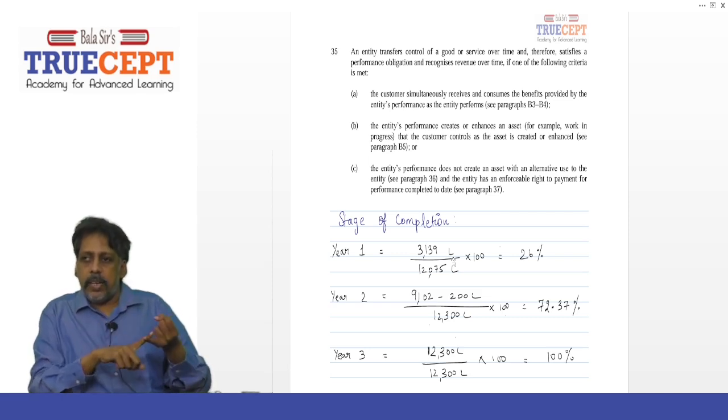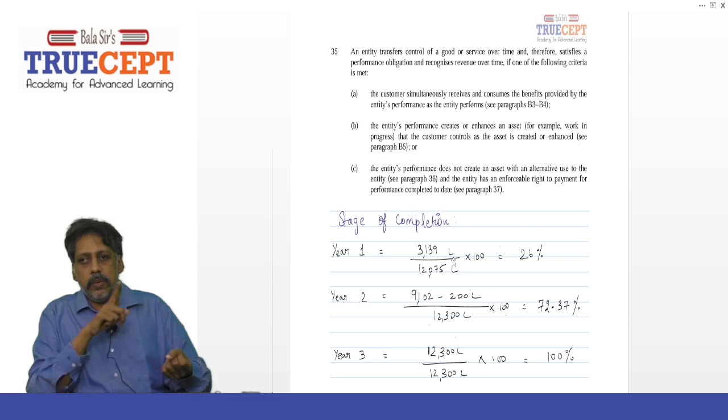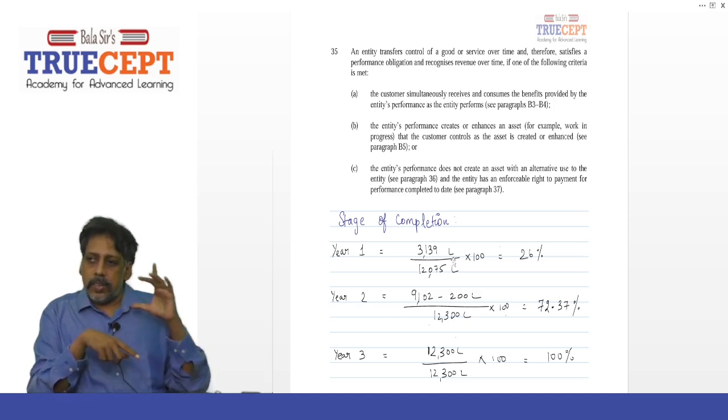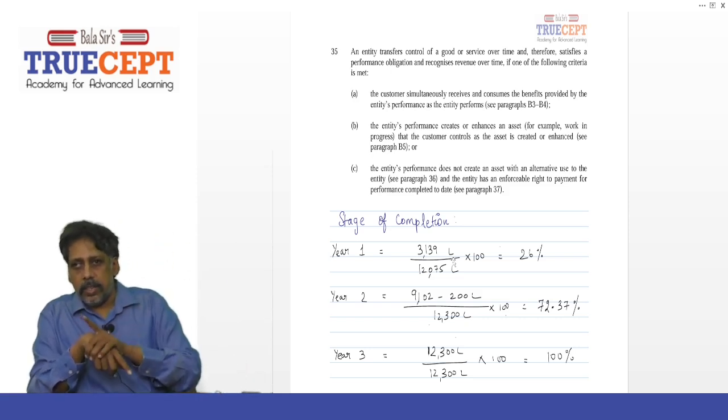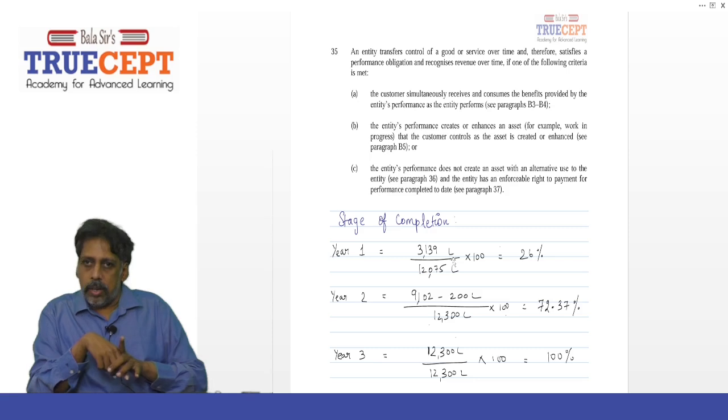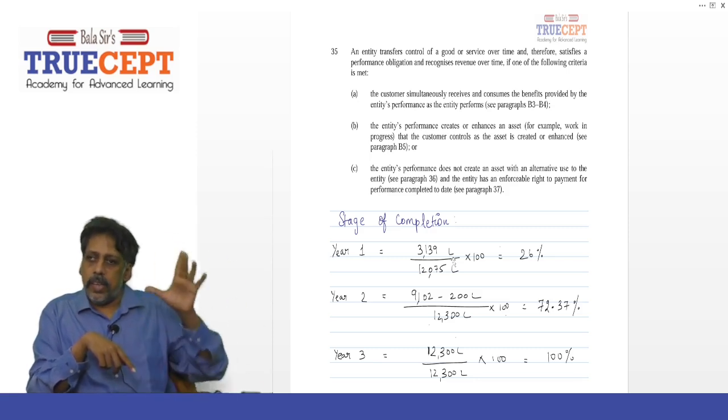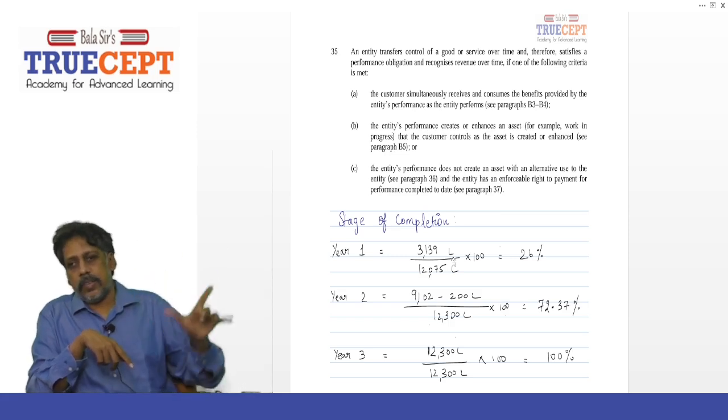The land belongs to whom? The railways. And you are constructing an asset on that land that belongs to whom? The customer, the railways over here. So as you construct the tunnel, the control over that good or service is transferred to the customer.